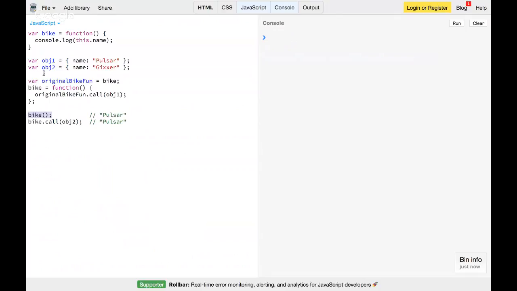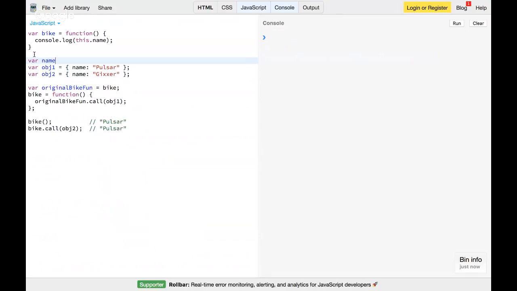So I can have one more variable, just a name, and I name it super sports. So this is my global this dot name, this is my obj1 dot name, and this third one is my obj2 dot name.